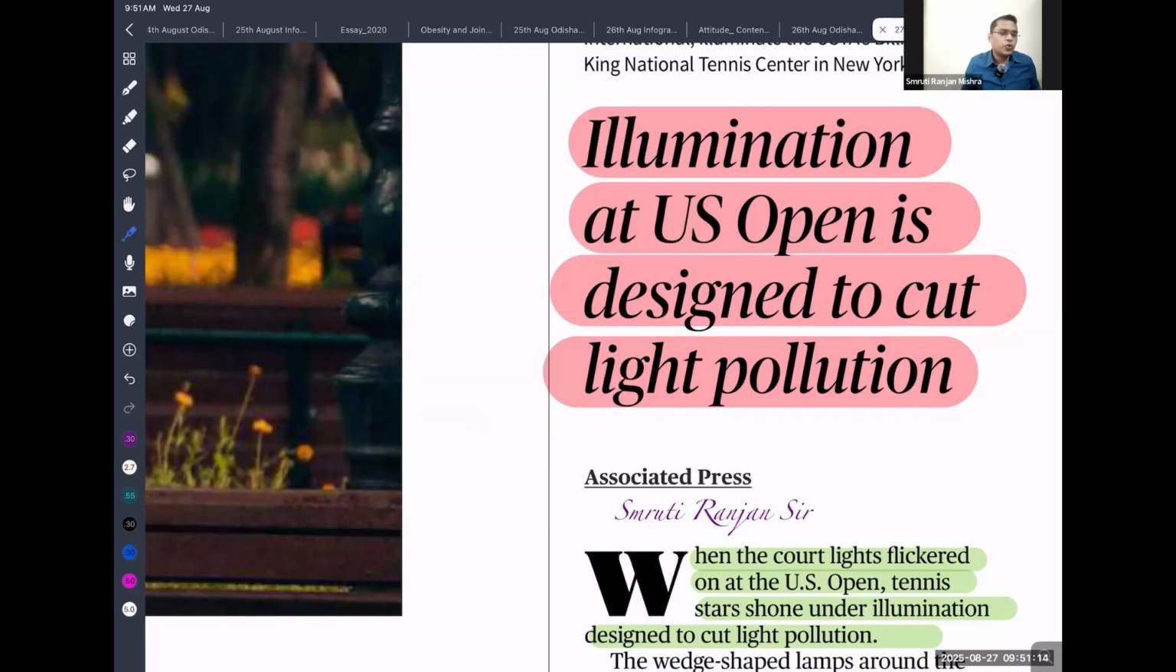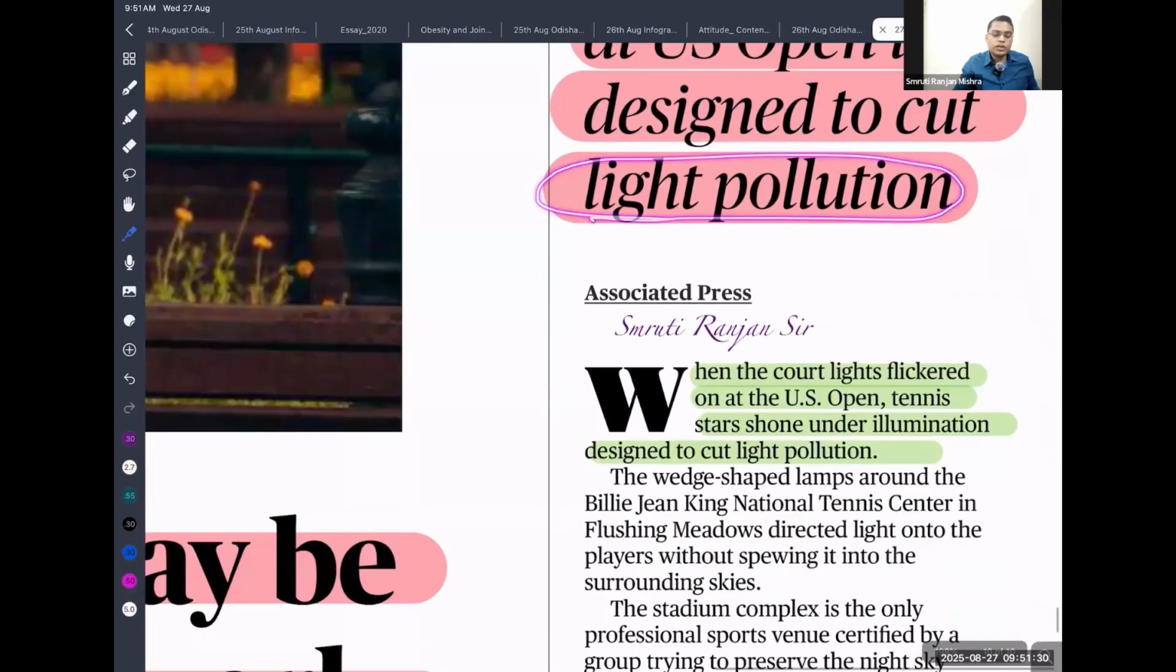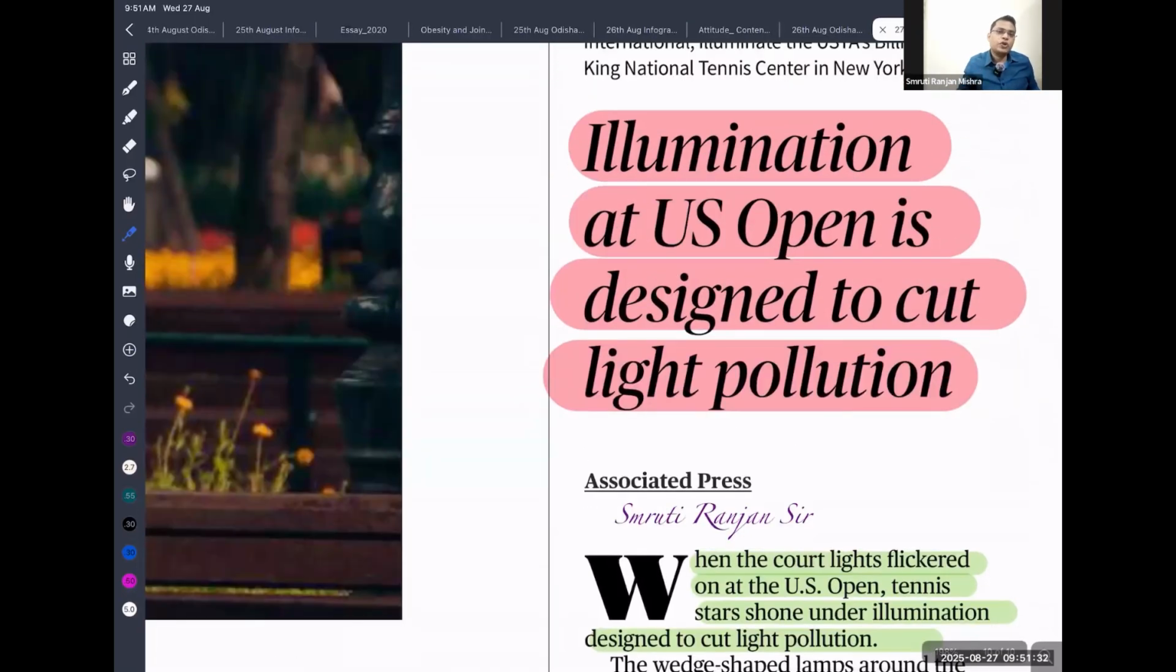Animals are disoriented because of this light. It is also impacting their sleeping pattern. I think you have already seen that in a room, if there is too much light, you cannot sleep properly. That is what happens with animals also. That is the reason too much light, or excess light, is now considered light pollution. So in the USA, they have designed the US Open, or the sporting grounds, in such a way that it is going to cut the light pollution.